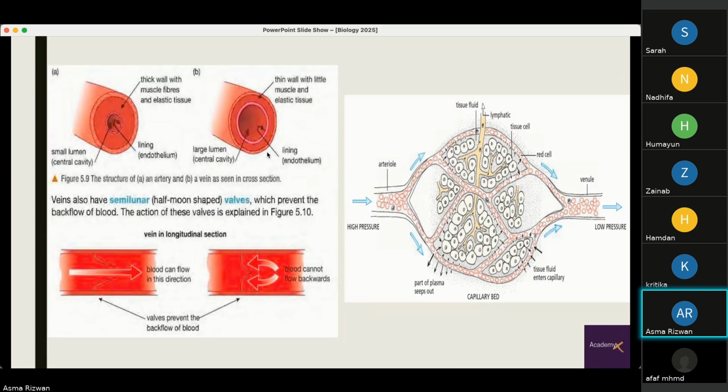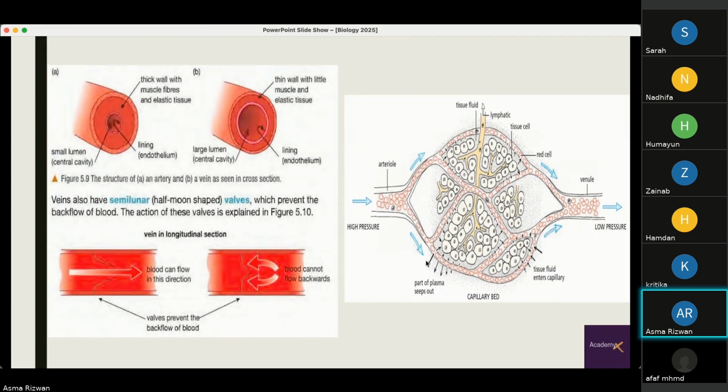These are the veins which have thinner walls and a wider lumen. Veins also have semilunar or half-moon shaped valves which prevent the backflow of blood, which is shown here, right? So these veins, once the blood passes through them, it cannot move in reverse.